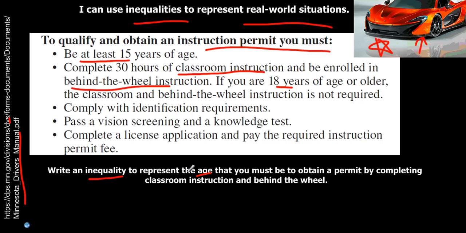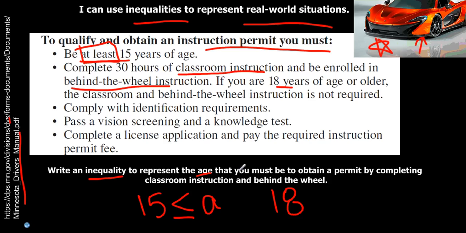So what I'm seeing up here is that those ages fall between 15 and 18. It could be any age in between there. So I'm going to say, hey, my age has to be this variable A. And I'm going to say that A has to be bigger. I got to be bigger than 15, but it said at least, and that language at least says you could be 15 as well. So it also includes the 15.